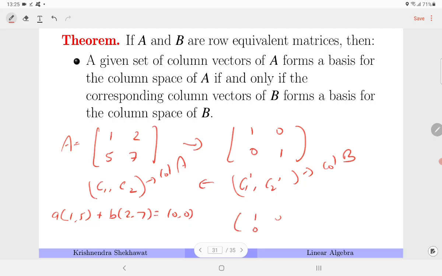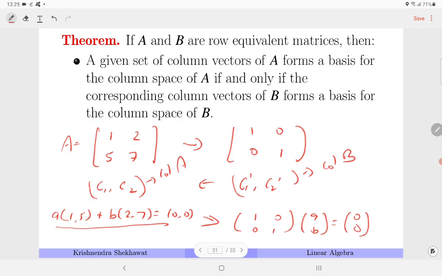So the equivalent system is 1 0 0 1, because if you multiply them by a, b, then it gives you a is equal to 0, b is equal to 0. It means that from here, if I have to reach here, then 1 5, 2 7 are LI, which means a is equal to 0, b is equal to 0, which means the equivalent system is this RREF 1 0 0 1.